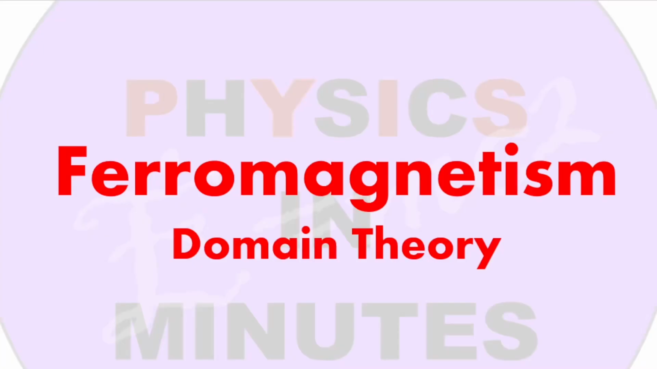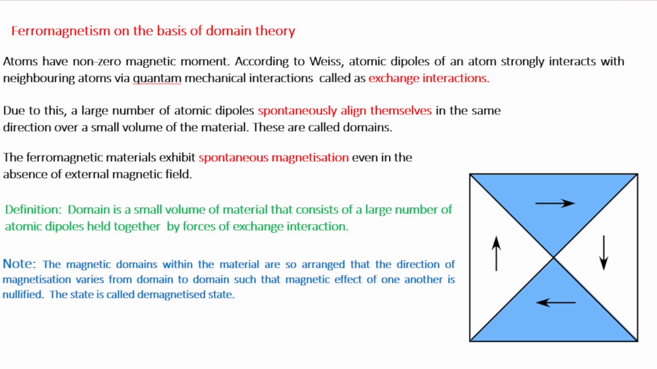In this video, we are going to discuss the domain theory of ferromagnetism. Now, as you all know, the atoms of ferromagnetic materials possess a non-zero magnetic moment due to the spin motion of the unpaired electrons of the atoms. Now, Weiss postulated that the atomic dipole of an atom strongly interacts with the neighboring atom by a quantum mechanical interaction called exchange interaction.